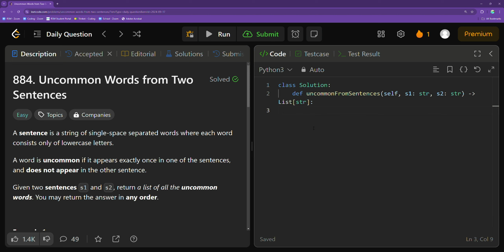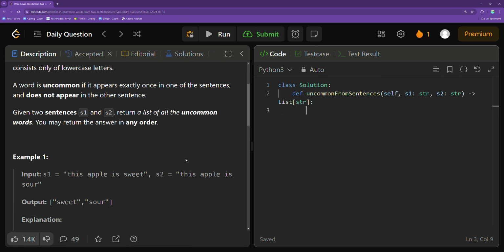So a sentence is a string of single space separated words where each word consists of only lowercase letters. And a word is uncommon if it appears exactly once in one of the sentences and does not appear in the other sentence. So we're given two sentences S1 and S2, and we have to return a list of all of the uncommon words, which we can return our answer in any order.